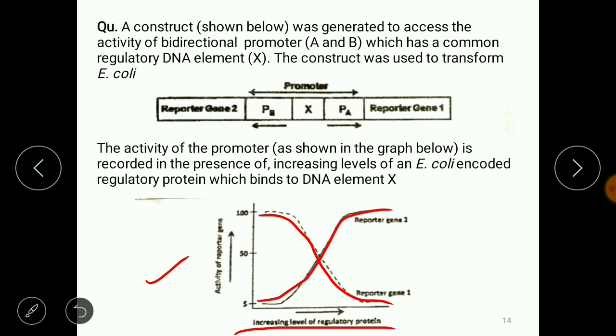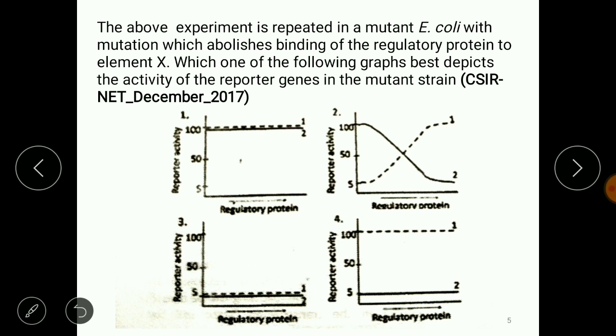Right? So the question now is, the above experiment is repeated in a mutant E. coli with a mutation which abolishes the binding of the regulatory protein to element X, right? Now the regulatory elements are not able to bind at the promoter. Which one of the following graphs best depicts the activity of the reporter gene in the mutant strain?